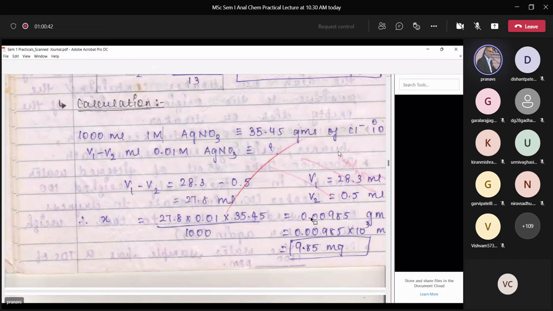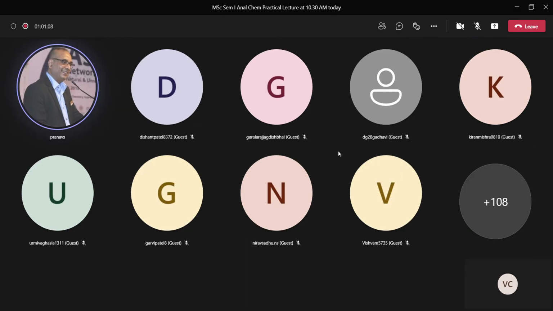Okay, so this was, one moment, I'll just open this again. I think there is an experiment for chloride ions as well.